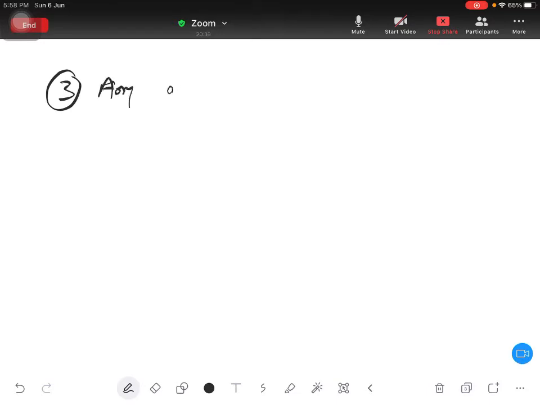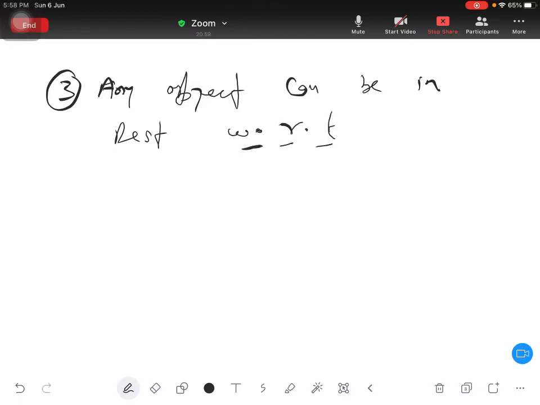Third point you write. Any object can be in rest with respect to, we write in short like this: w.r.t., with respect to.